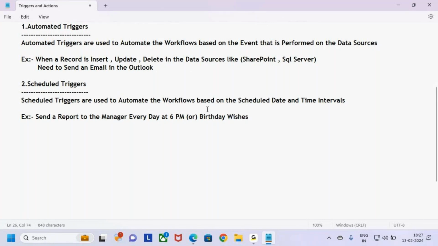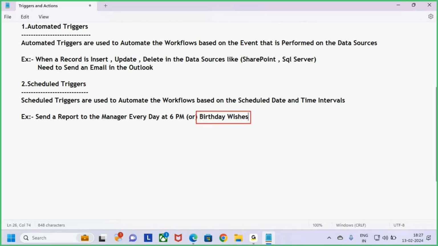Let's say in the organization, 100 employees are working. Every day it is possible for the owner to go and check whose birthday it is today and send the email to that employee manually, but it is somewhat difficult. Every day going and checking which employee's birthday is today and sending the birthday wishes. So I want to do this one also as automated.